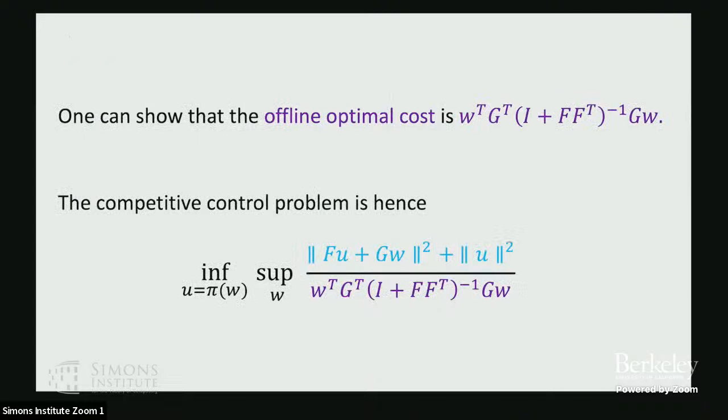And the nice thing is that the offline optimal cost has a very simple form. It's simply a quadratic function in the w's in terms of these F and G's. And now I can rewrite the competitive control problem in this form. So what I've done here is I've simply taken the offline optimal cost and plugged it in the denominator, right? So that's the denominator of the ratio. The thing in the numerator, the online cost, we said it was the sum of the energy in x and the energy in w, but we also agreed that the states x have this linear form Fu plus Gw, right? So this ratio is exactly the competitive ratio we saw before. Okay, and the goal again is to minimize that ratio over all policies pi. Great.